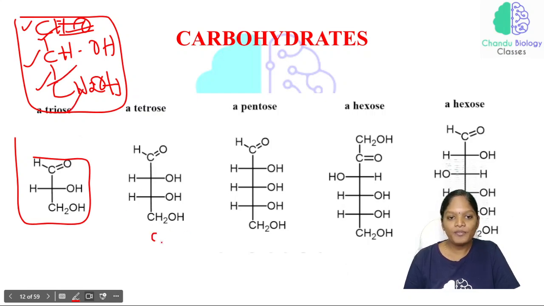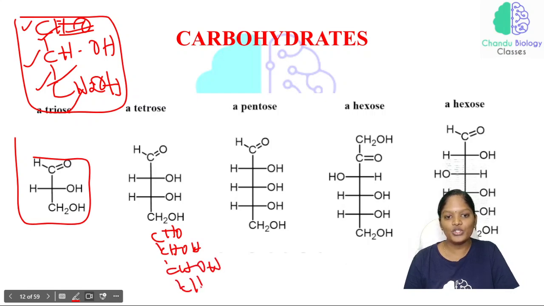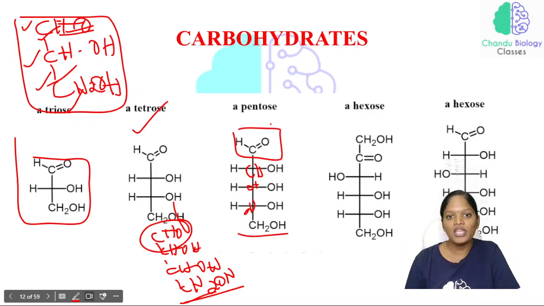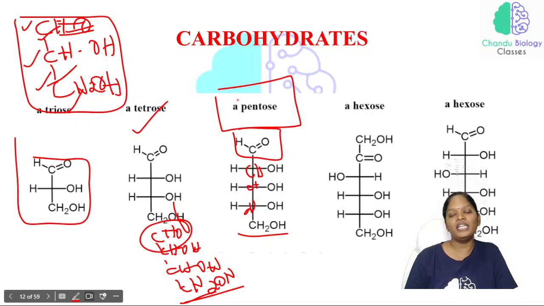Just look at this picture. CHO, CHOH and CHOH, and here CH2OH. So as there are 4 carbons, we are calling this particular sugar a tetrose, and we are having an aldehyde group, so it is an aldose sugar. Again here it will be the CHO and CHOH, CHOH, CHOH, and the last will be CH2OH. As it is a 5 carbon containing compound, it is a pentose, and they are having an aldehyde group, so it is coming under an aldose sugar.